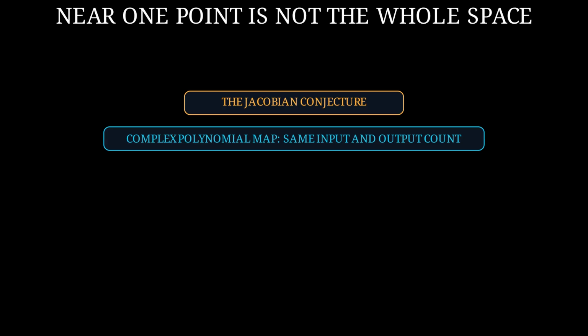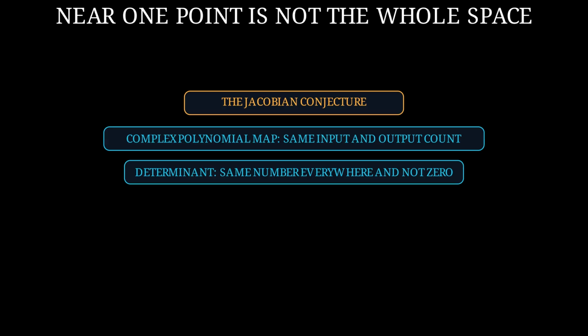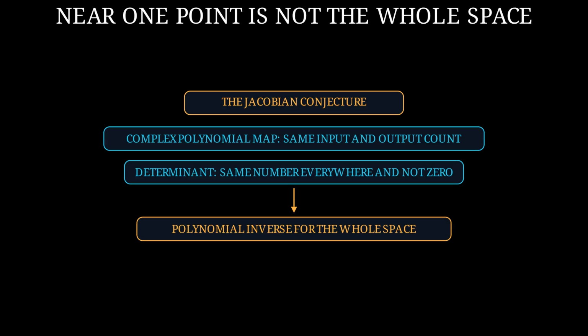Here is the full Jacobian conjecture. Start with a polynomial map having the same number of complex input and output coordinates. Suppose its determinant is the same number everywhere and is not 0. The conjecture says the map must have a polynomial inverse, one whole space undoing rule whose coordinate formulas are also polynomials. The claim was meant to hold for every number of coordinates.